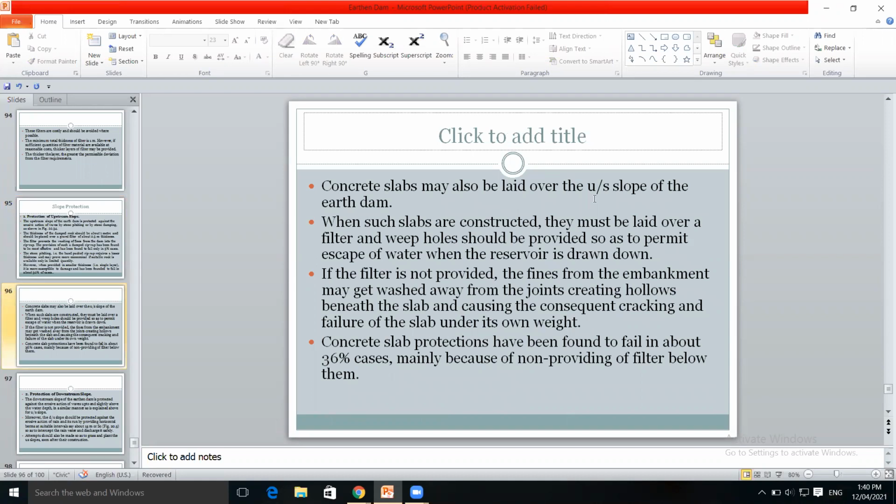Concrete slabs may also be laid over the upstream slope of the earthen dam. Such concrete slabs which are constructed must be laid over a filter, and weep holes should be provided so as to permit escape of the water when the reservoir is drawn down. So weep holes are provided for the escape of the water through those weep holes, which are provided in the concrete slabs.